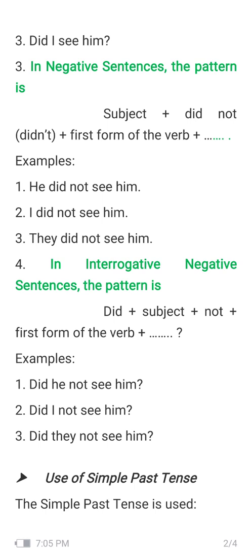I have examples for you again. He is our subject, and after that we write didn't. Then the first form of the verb, which is see, because we can't write saw, as I already mentioned that with did you have to use only V1, so see him.